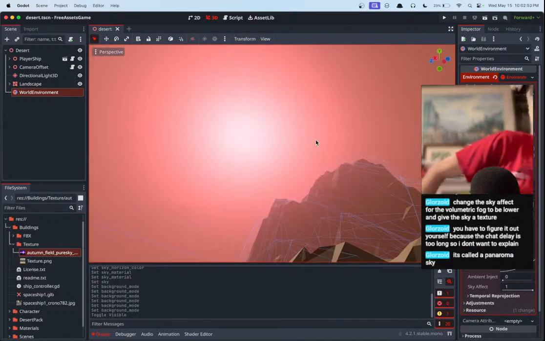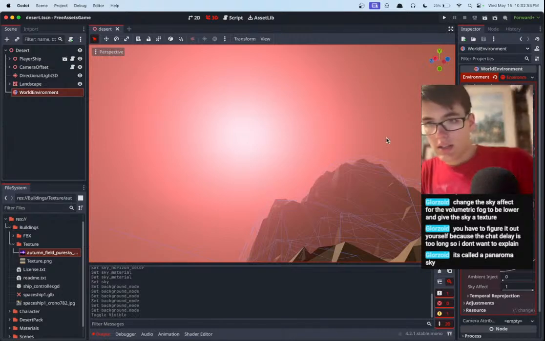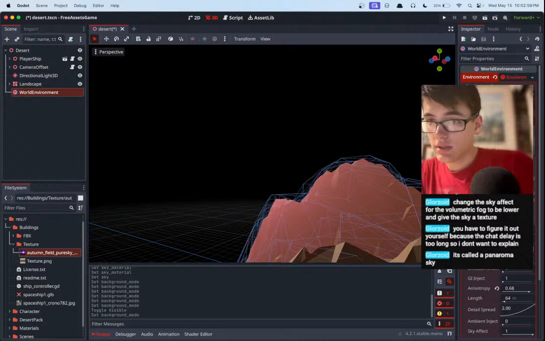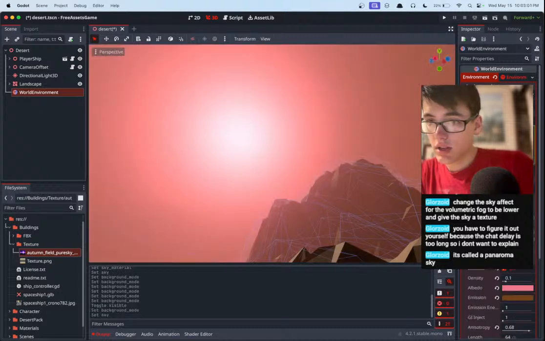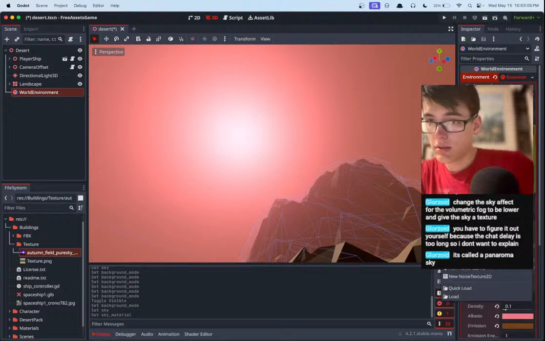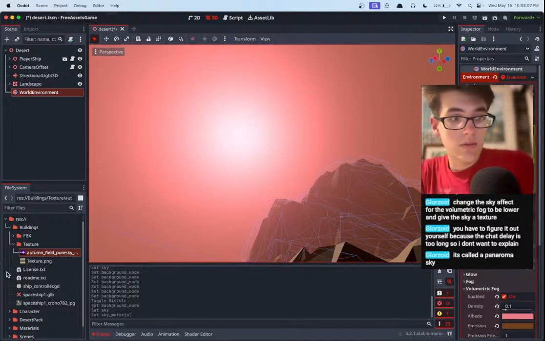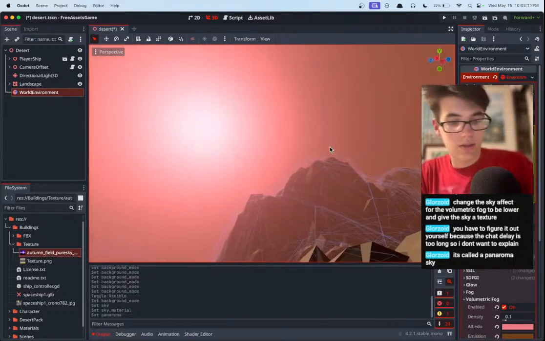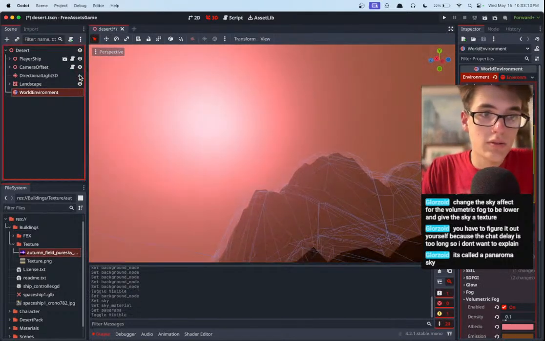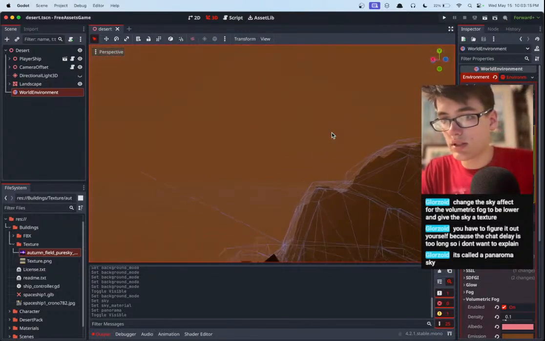Yeah, all right. Well, it's called panorama sky. I tried that. Let me see. Mode sky, new sky, sky material, new panorama sky material, panorama. Wait, I think I tried that. Maybe I didn't try that. Hang on, let me turn off the directional light so we can actually see the sky.